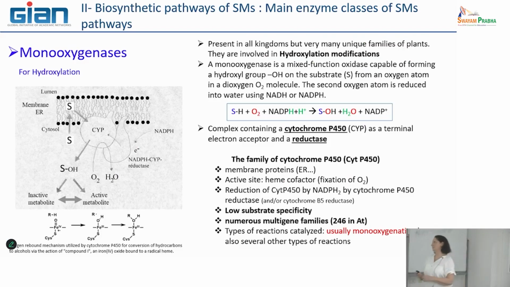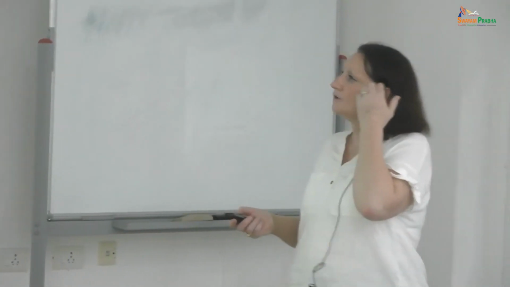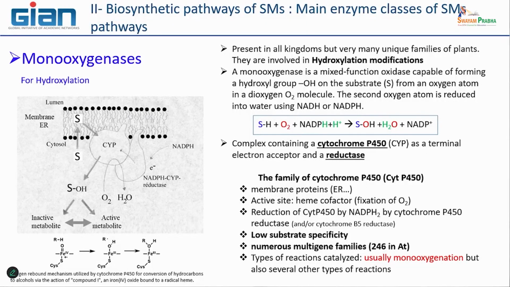One of the major classes of enzymes is monooxygenase. Monooxygenases are able to make hydroxylation, and they are involved in hydroxylation modification. Monooxygenase is a complex of two proteins.